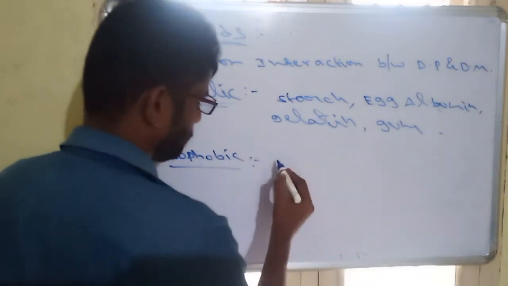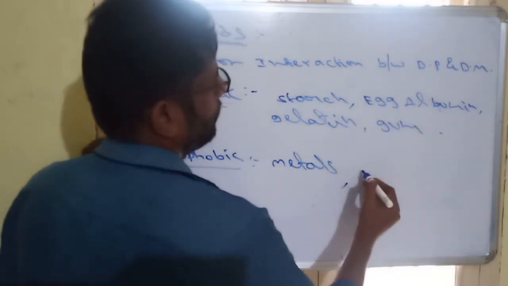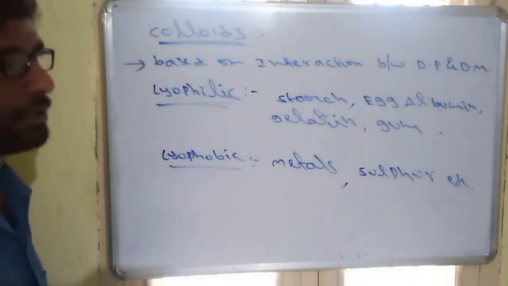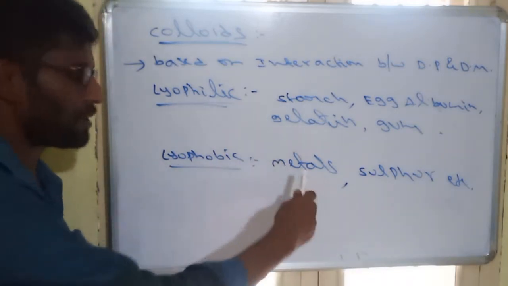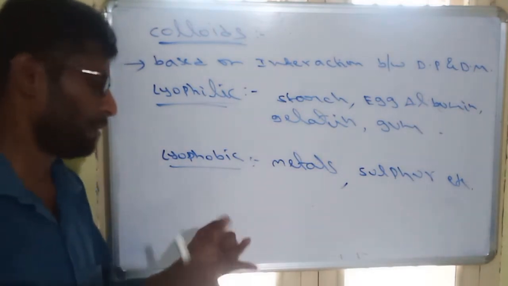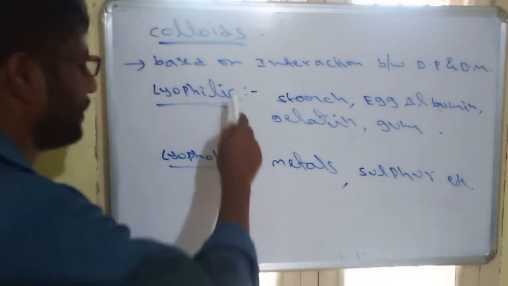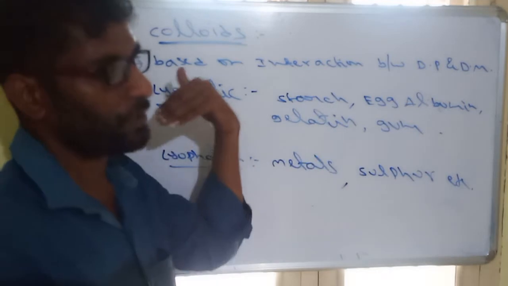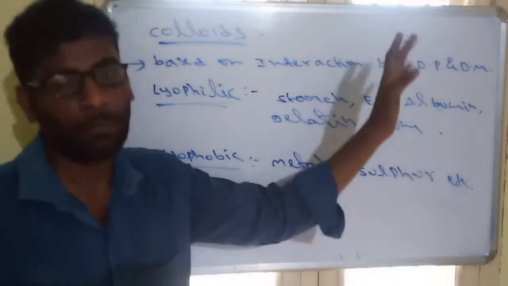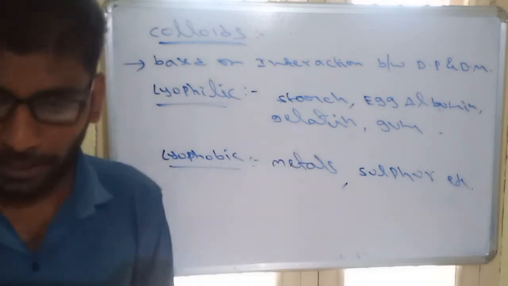Lyophobic examples: metals, sulfur, etc. Sulfur colloid, metal colloid, or noble metal colloid, anything we can take. All these are lyophobic. So lyophobics are unstable, irreversible, require special techniques to prepare, and contain weak interactions. Four points: lyophilics are highly stable, have strong interactions, are reversible in nature, and can be easily prepared by mixing the dispersed phase and dispersion medium. So these are the two types based on interactions.